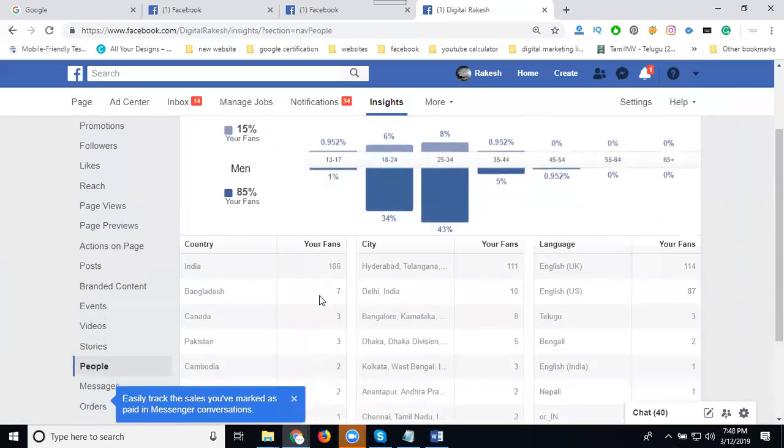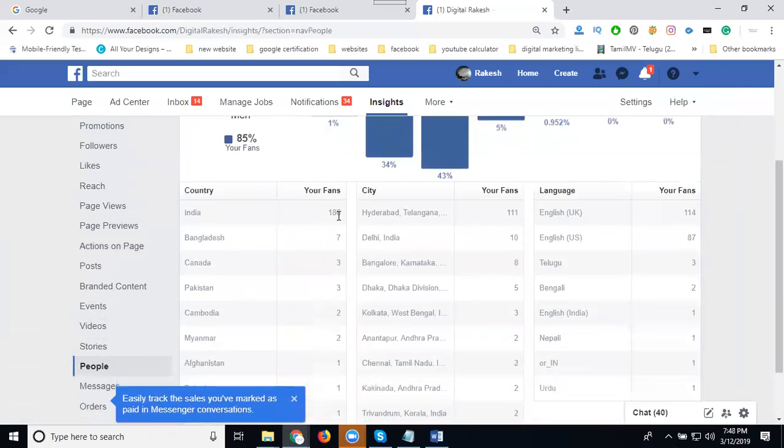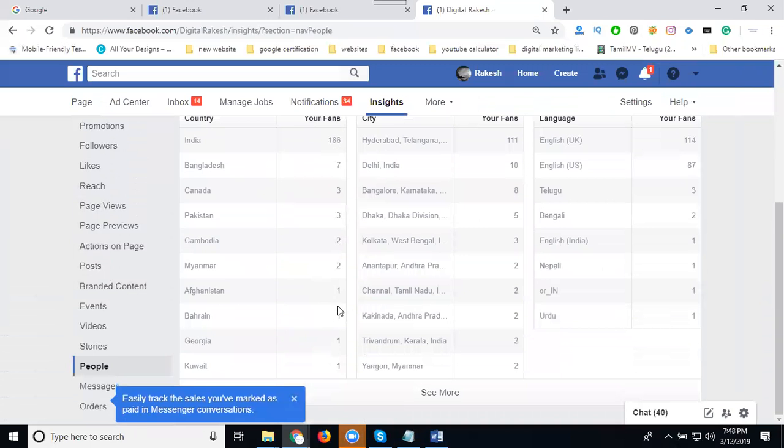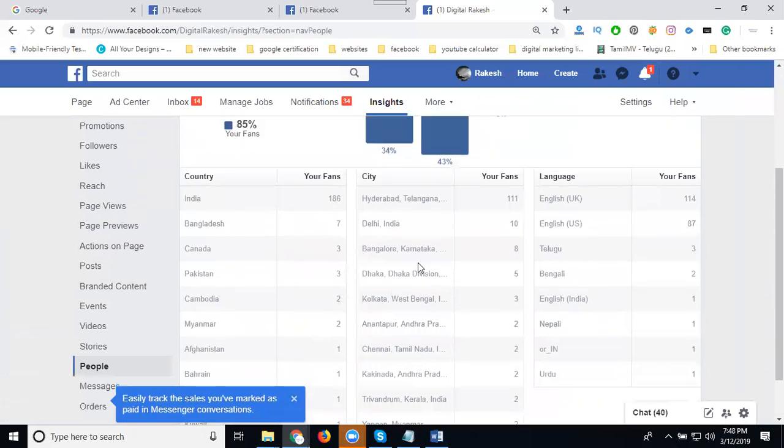People: India 186 fans, Bangladesh 7, Canada 3. These are the fans of your Facebook page.